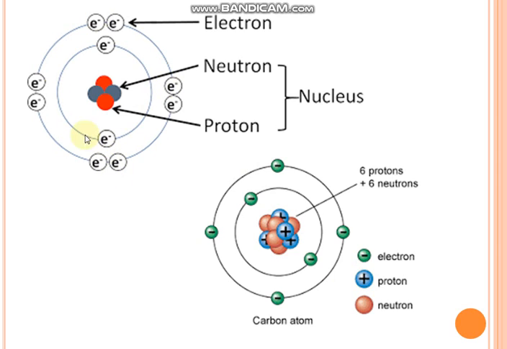Here, protons and neutrons are in the nucleus. See, this is the nucleus and the electrons are revolving around the nucleus. Understood? P for proton, P for positively charged, N for neutron, neutrons are neutral, E for electron, and electrons are negatively charged.